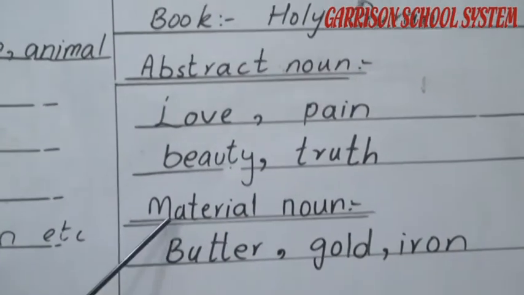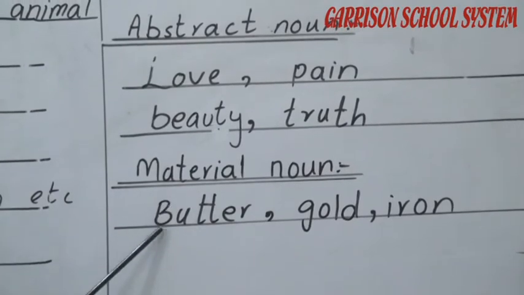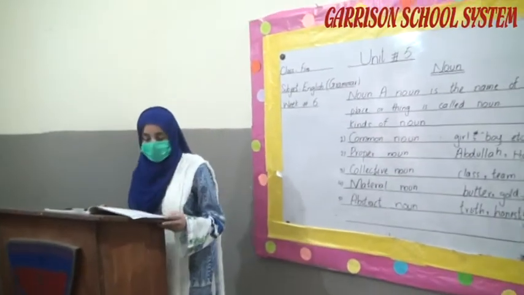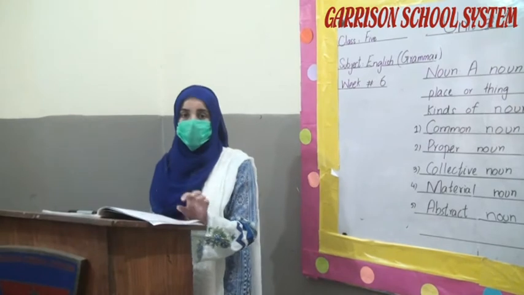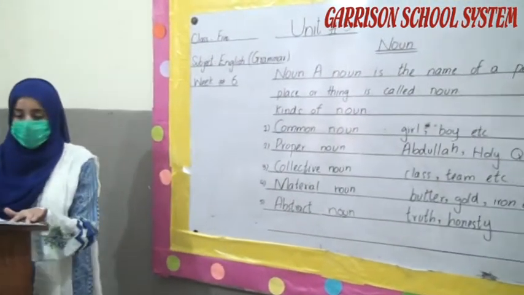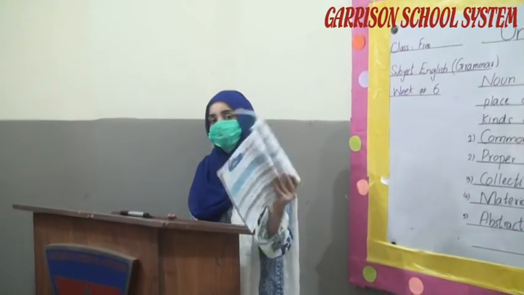Number 3 is material noun. Material nouns are butter, gold, iron, that have a materialistic form. They also have the option to fill the blanks with appropriate collective nouns, and for the nouns you have to do the task. Do it as homework at your home and understand this with the help of this. All the options, all the answers and material are given in this noun topic. Do it. Allah Hafiz.